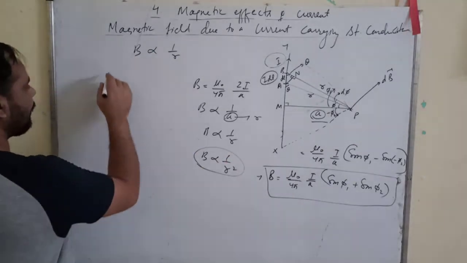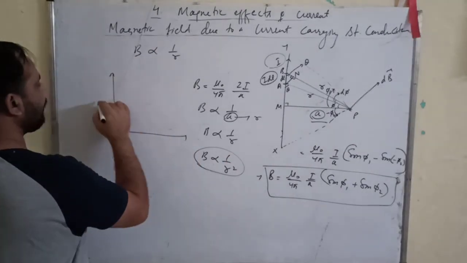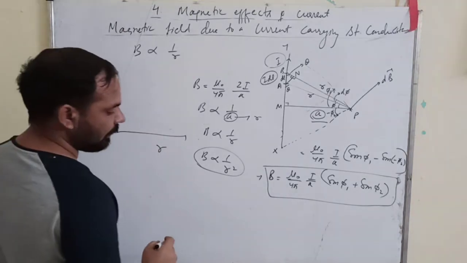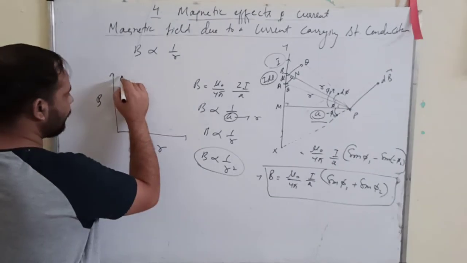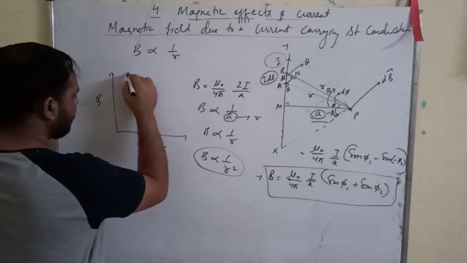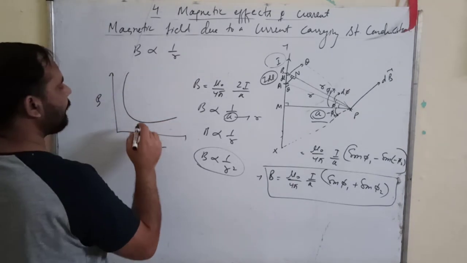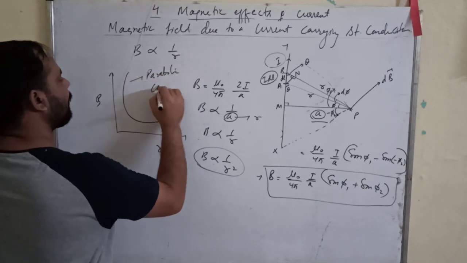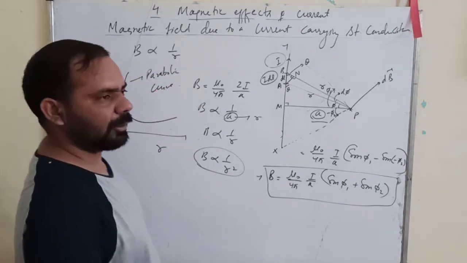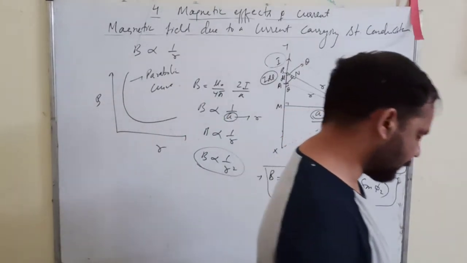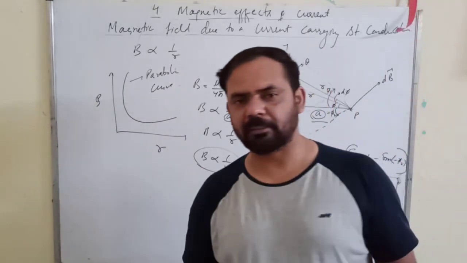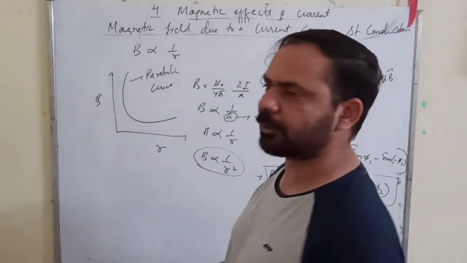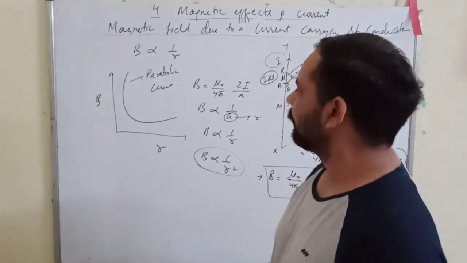So when you draw the graph for B and R, you will get a parabolic curve like this. You are going to get a parabolic curve this way. An exponential graph you will get. This is also called the exponential graph.